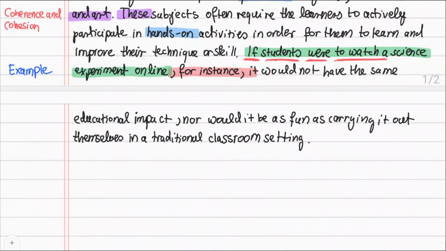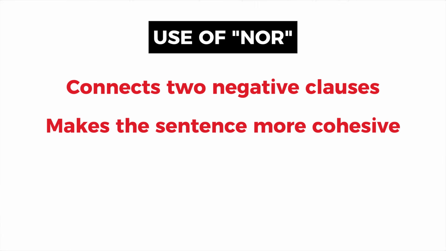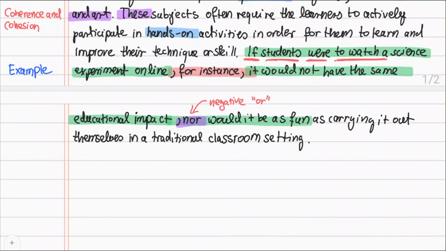I also write, "it wouldn't have the same educational impact, nor would it be as fun." Nor is a negative or, which connects to negative clauses. This makes the sentence more cohesive, meaning better connected together. If we didn't use nor, the sentences would sound a bit awkward. Then it would say, "it wouldn't have the same educational impact and it wouldn't be as fun." This is completely correct, but the sentences flow much better with nor, and a good flow improves your band score.